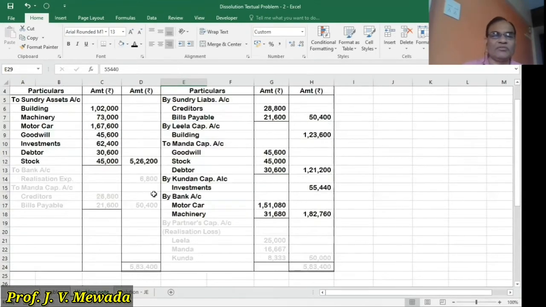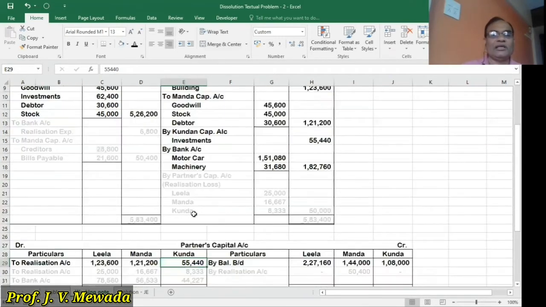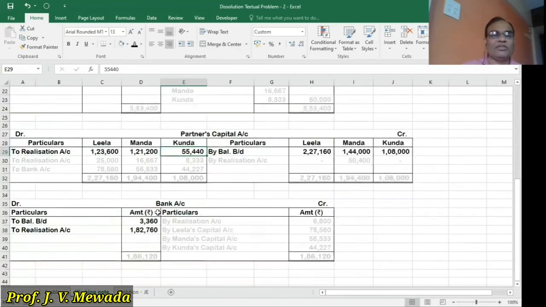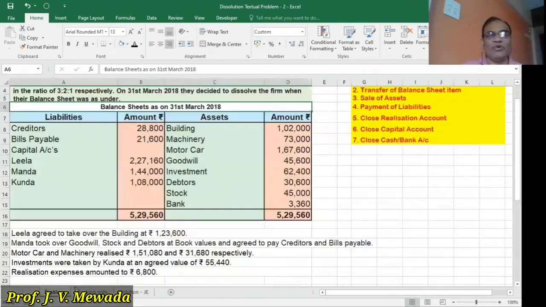Okay, so you can see that what we have done, whatever assets are sold, asset taken over by Leela, asset taken over by Manda, and asset taken over by Kunda, they are recorded on the credit side of realization account, and here they are recorded on the debit side of partner's capital account. In the same way, whatever amount is realized, that we have recorded on the credit side of realization account, and it is recorded on the debit side of the bank account. So our step of sale of asset is over.